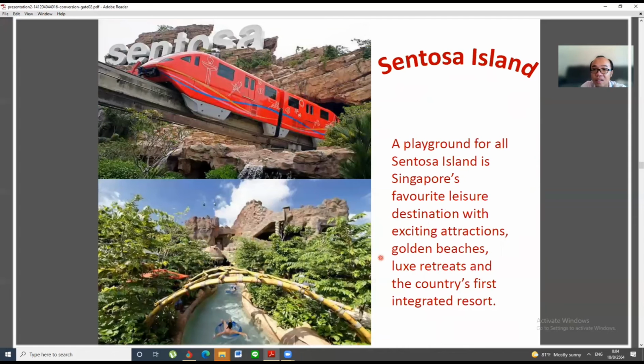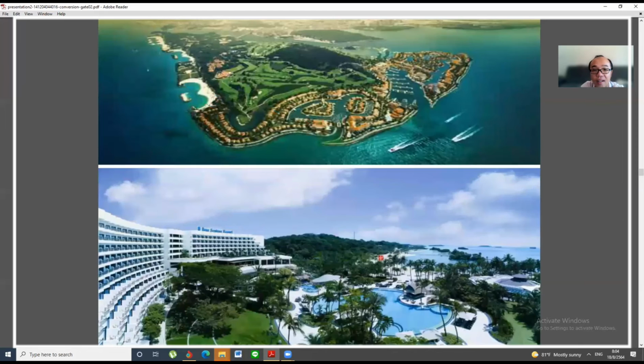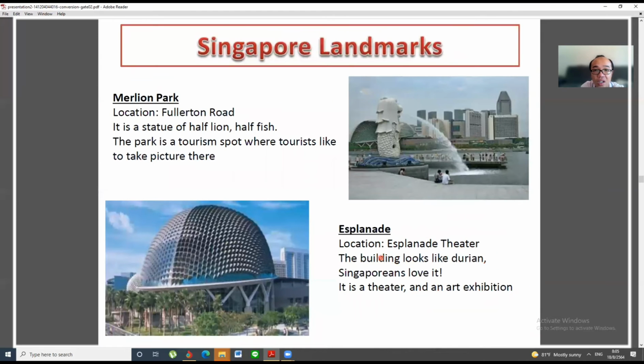And this is Sentosa Island. It's a theme park, a place for kids to play, and it has a beach. You can go swimming like that. And here is the landmark of Singapore, which is Merlion Park.